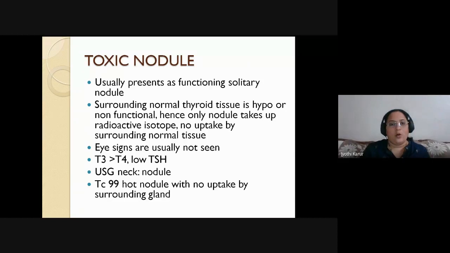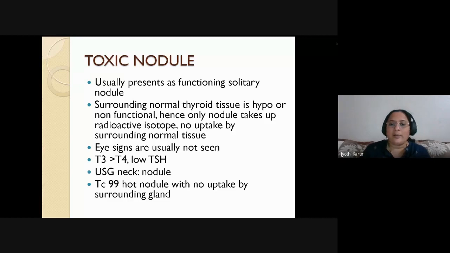So only the nodule takes up the radioactive isotope, and there is hypo-uptake by the surrounding tissue, which was supposed to be normal. Because of the domination by this toxic nodule, the surrounding thyroid tissue will not take up any dye. This is pathognomonic. When there is excessive uptake of RAI, what happens? It becomes a hot nodule. When there is excessive uptake, it becomes a hot nodule.